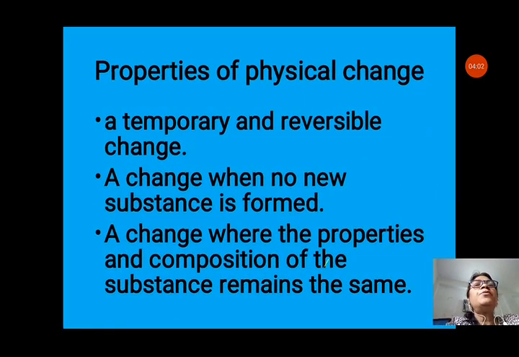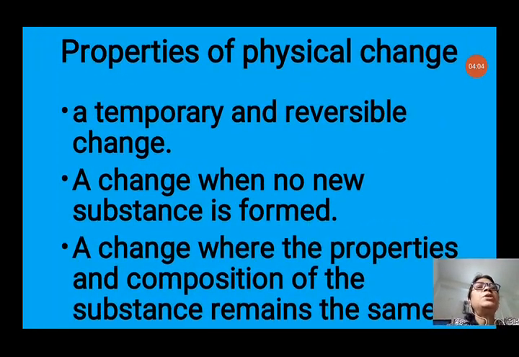Now, properties of physical changes. What are the properties of physical changes? A temporary and reversible change, that means it is not permanent. It can be reversed, that means again and again the same things can be formed. A change where no new substance is formed, the substance remains the same. A change where the properties and composition of the substance remain the same. If no new substance is formed, then the properties and composition of the substance will also remain the same.